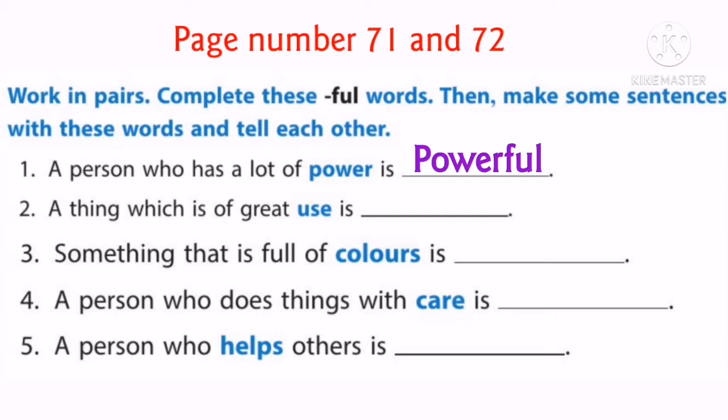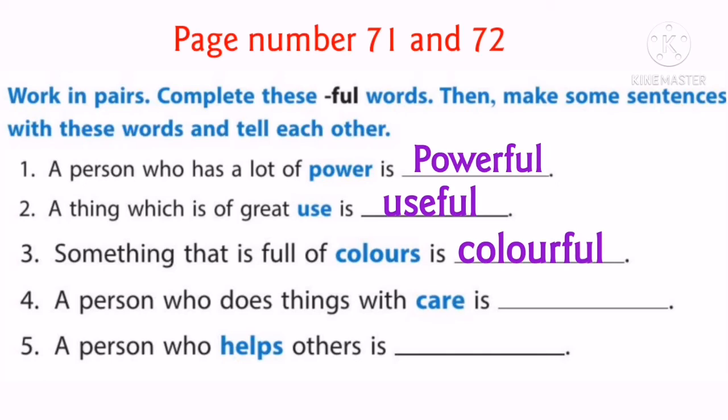Power plus full, powerful. Next one, a thing which is of great use is... What is the answer? Use plus full, useful. Very good. Third one, something that is full of colors is dash. Here which word in blue color? Yes, colors. We have to avoid S and add full.